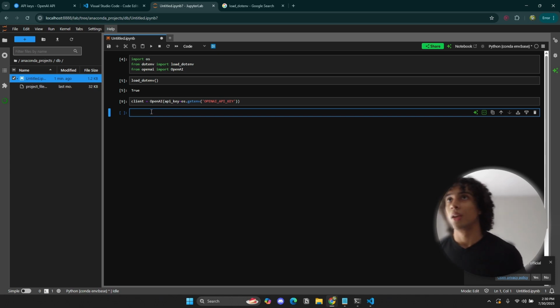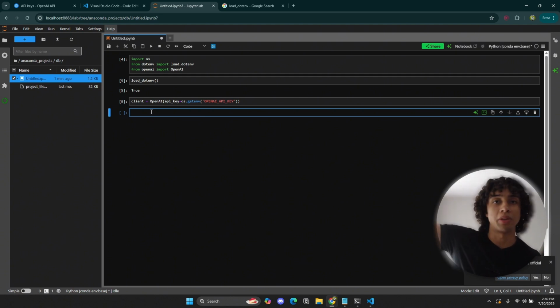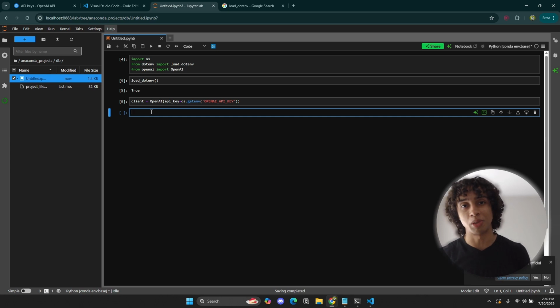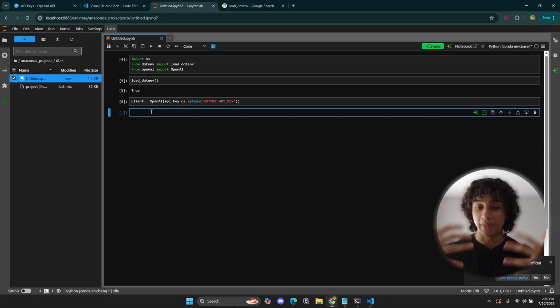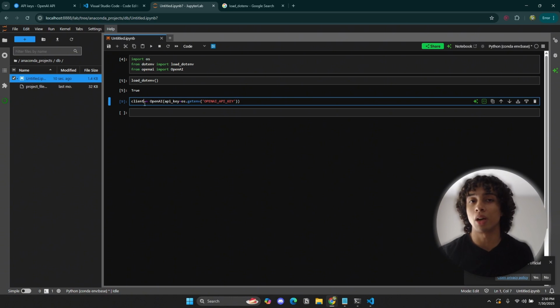In computer science, your computer is called the client, and a server is just another computer that is out there that you're connecting to. So you are the client, or your computer specifically, your local computer, and this local computer is connecting to a server. We're connecting specifically to the OpenAI server. So that's why we're calling it client, but you can call it whatever you want.